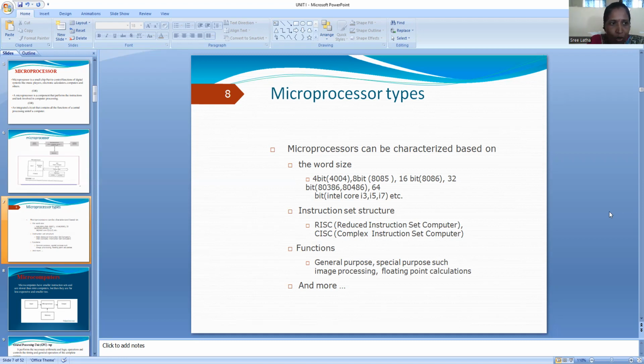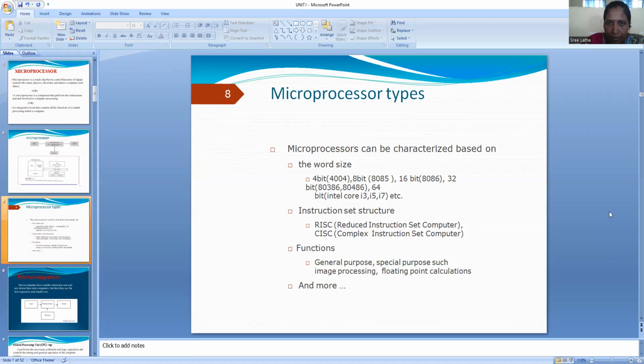So microprocessors have become an essential part of many gadgets. They have been divided into generations: first, second, third, fourth, and fifth. Among these, the second generation is the 8085 processor, which is an 8-bit microprocessor. It is super fast and costly, and here we are using NMOS fabrication technology. So that belongs to the second generation family.